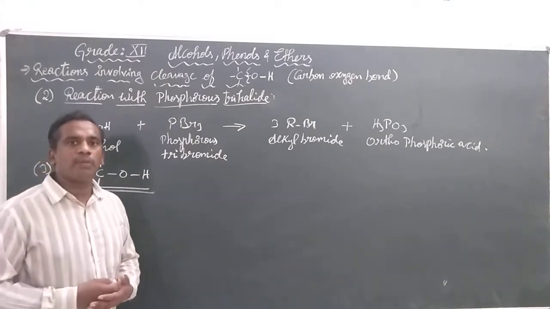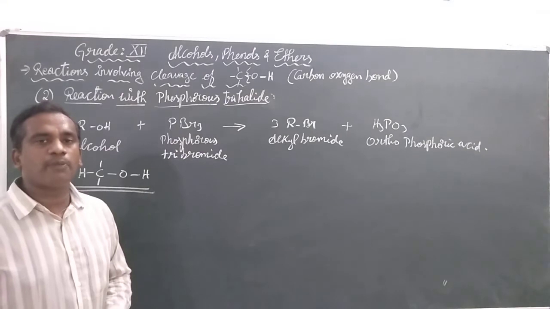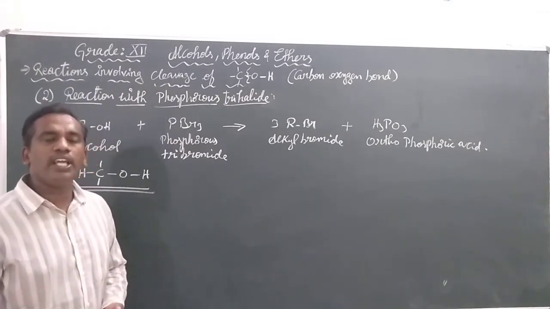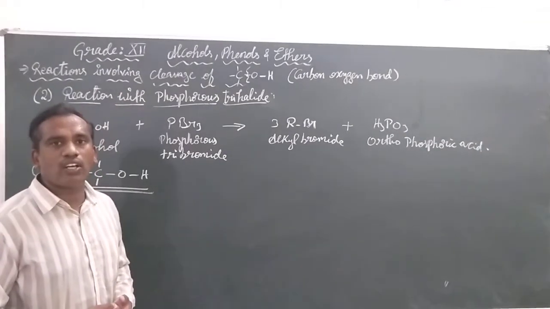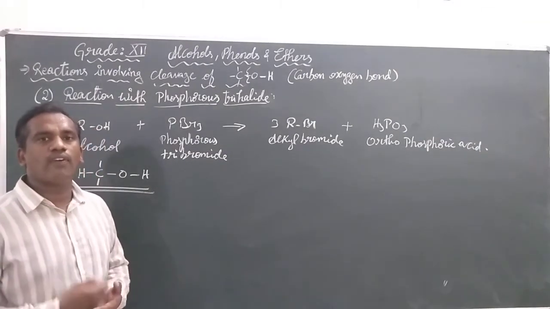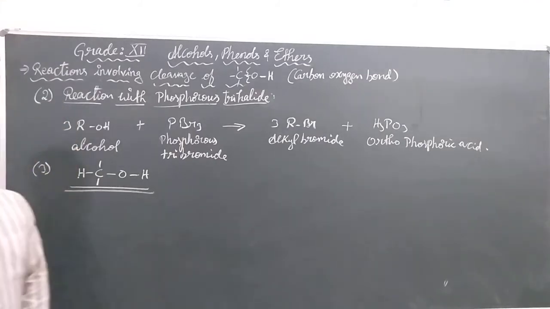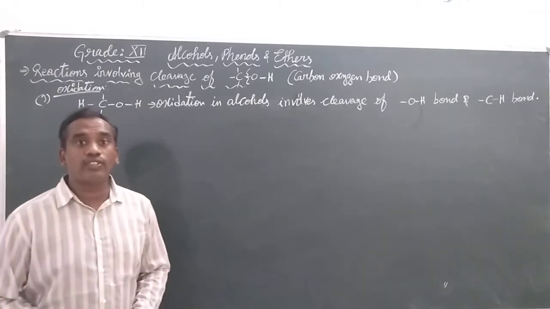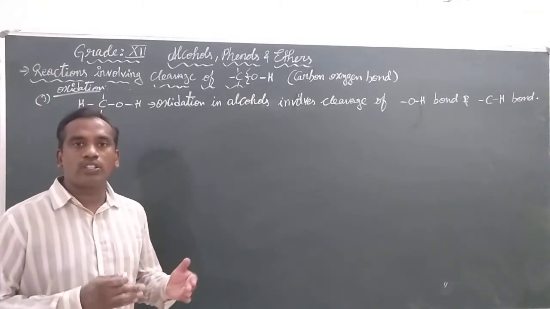Do you know what is meant by the word oxidation? Yes, oxidation is the process in which oxygen is added and hydrogen is removed. Let us see in the case of ethanol how the process of oxidation takes place.